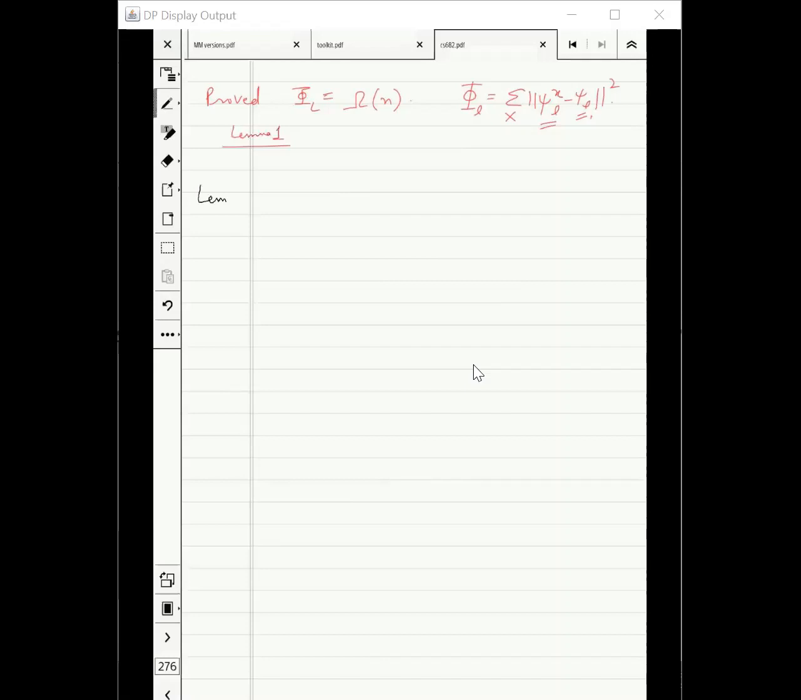Let's look at lemma 2, which shows that phi L, if we take a small number of queries, then this potential function is small.